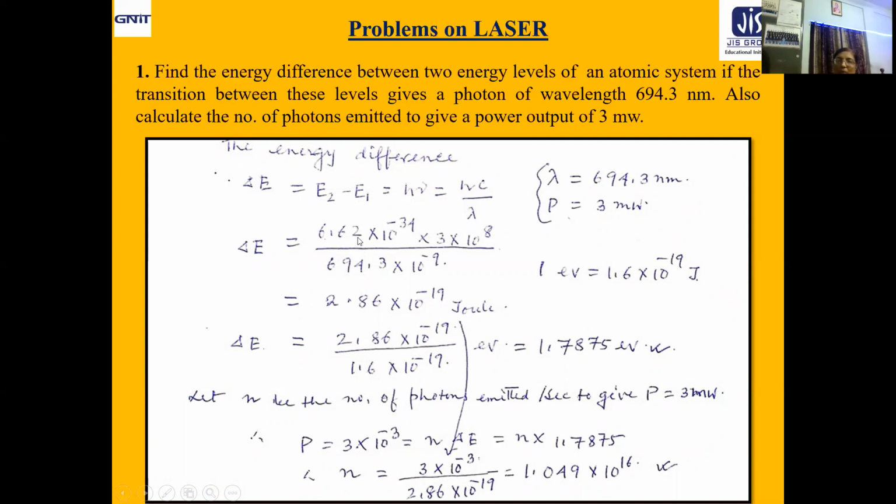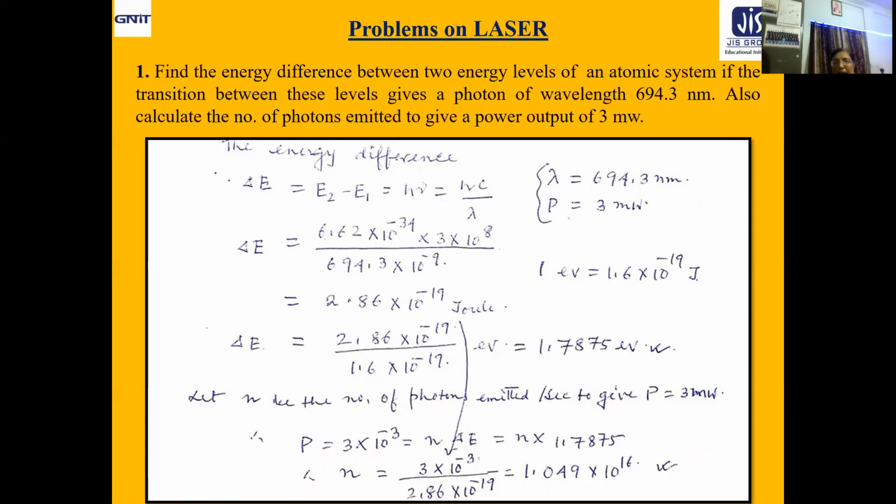We know the h value, 6.62 into 10 to the power minus 34 joule second. c is 3 into 10 to the power 8 meter per second. And lambda value is given as 694.3 nanometer, so 10 to the power minus 9 will come here. Mind it, sometimes mixing of units is there. You have to convert them into a single unit. The answer will come out as 2.86 into 10 to the power minus 19 joule.